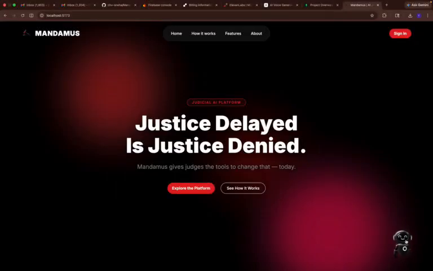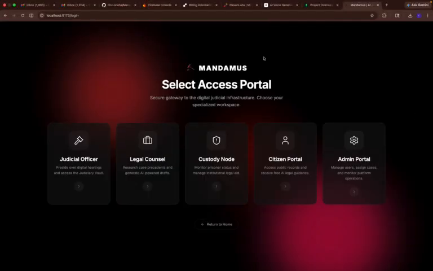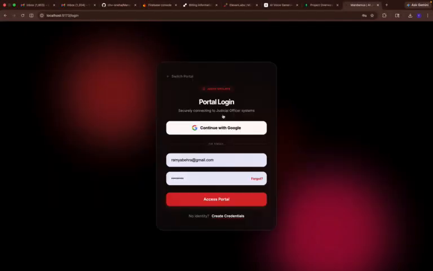We are Team Kalki, and here we present a project Mandamus. Mandamus is a platform which makes the entire Indian judicial system process easy. So let's log in as judge.